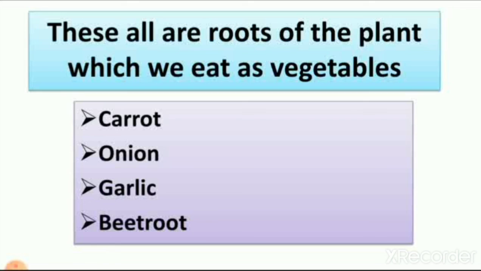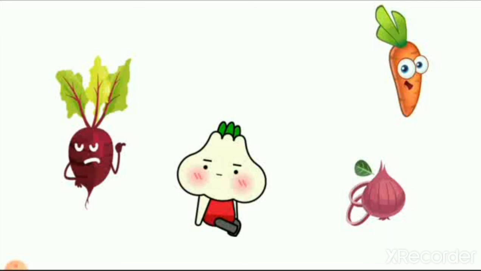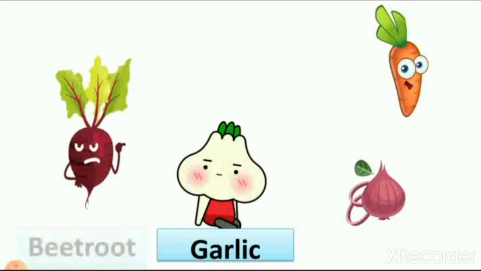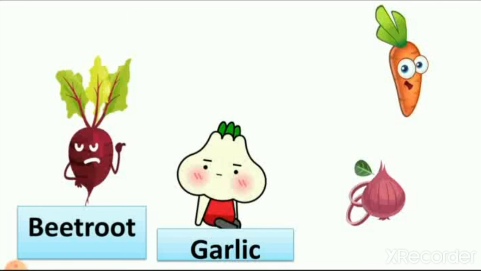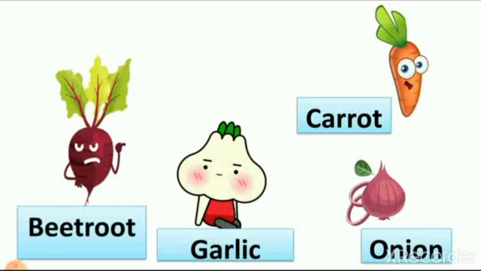So in regular days we use this vegetable which is a root of the plant. And you can see here garlic, beetroot, onion, carrot and many others are root of the plant, and we all know that they all are growing under the ground.